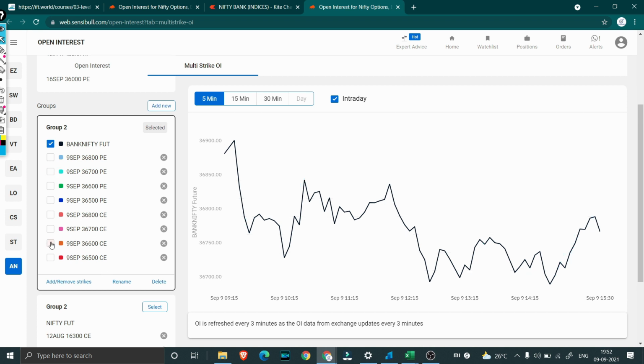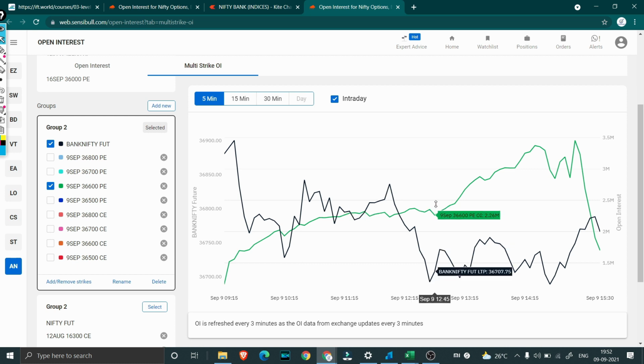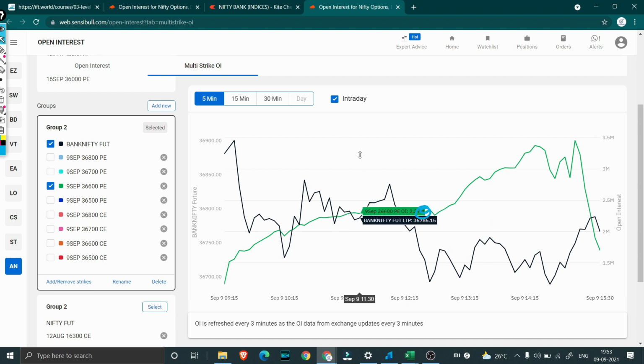puts, right? So you can see that 36,600 calls also started increasing, whereas 36,600 puts didn't actually fall. So this is the most important thing what you have to note here, right? Once the market started to fall, we saw a drop in 36,800 puts as well as 36,700 puts. But what we didn't see is a drop in 36,600 puts. People actually started to add more puts. So thereby it could be considered that people were expecting markets to hold 36,600.